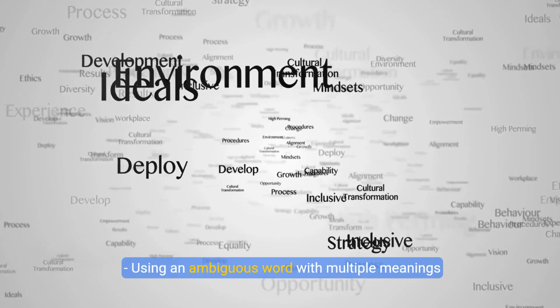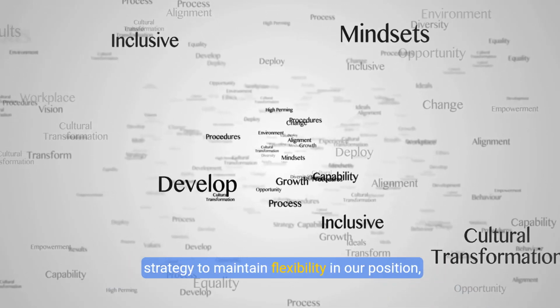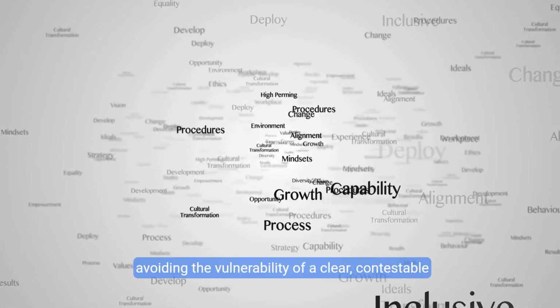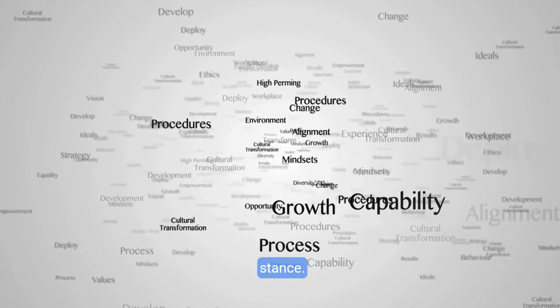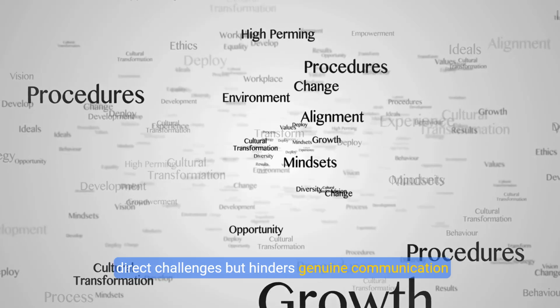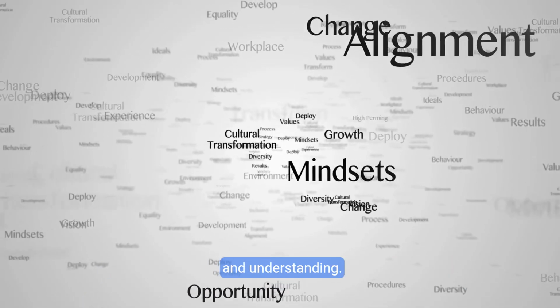23. Equivocation fallacy, the slippery slope of meaning. Using an ambiguous word with multiple meanings within the same argument is often a subconscious strategy to maintain flexibility in our position, avoiding the vulnerability of a clear, contestable stance. This linguistic sleight of hand protects us from direct challenges, but hinders genuine communication and understanding.